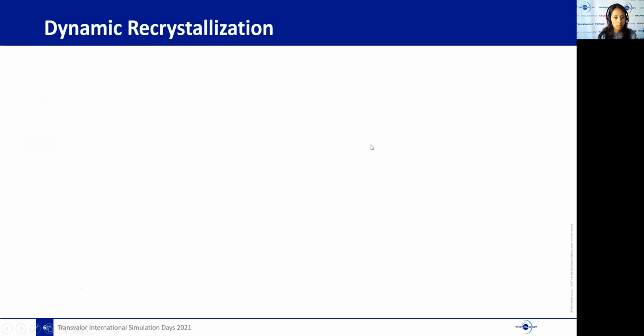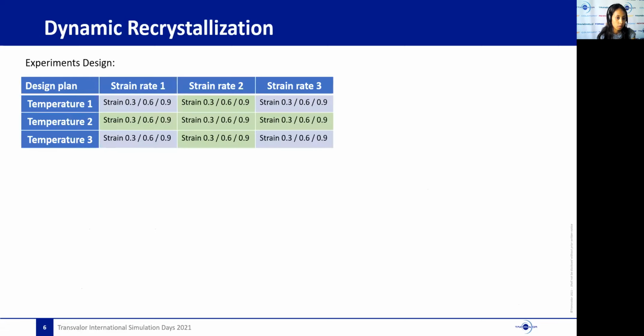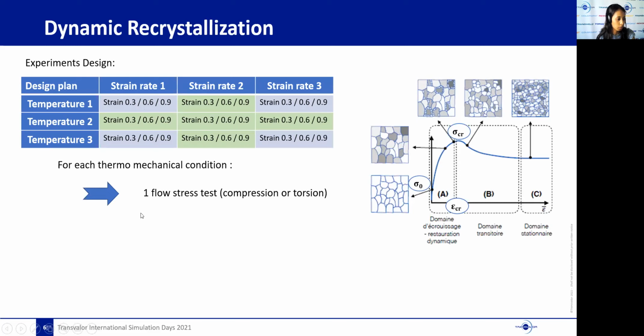The second step in the experimental work is realizing dynamic recrystallization tests. So this table represents the corresponding design of experiments. For each thermomechanical condition, 2 inputs are needed. First of all, we need a flow stress curve like this one. And secondly, we need several interrupted tests to be performed with microstructural evolutions to characterize the evolution of recrystallization at different strain levels. So as you can see, there is a lot of experimental work needed here.